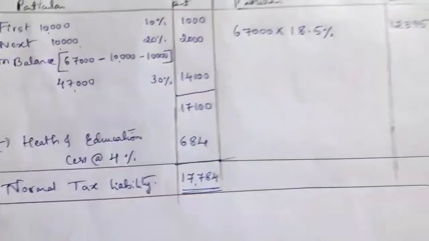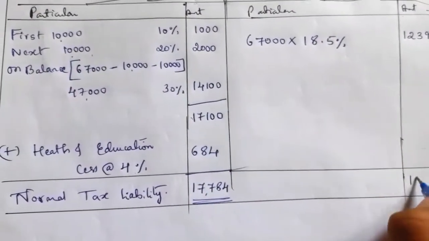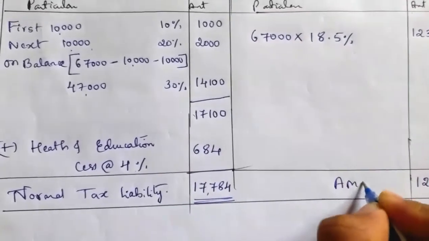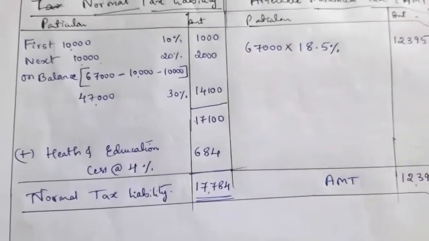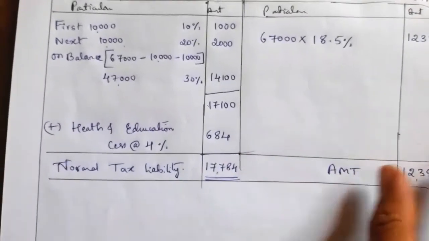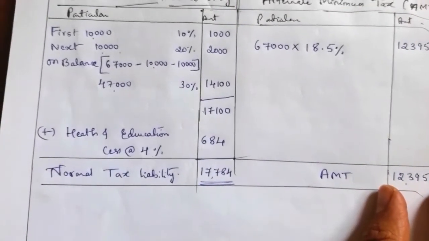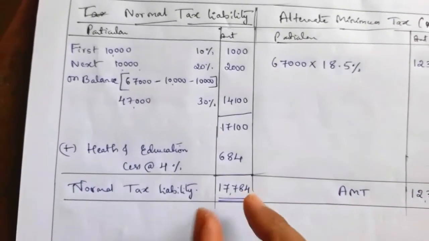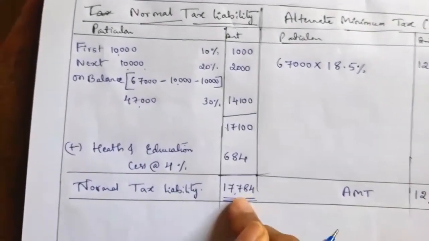There are no other taxes here, so the AMT total is 12,395. So the cooperative society has to pay a minimum of 12,395 tax to the income tax department. If their normal tax is more, then they have to pay their normal tax.